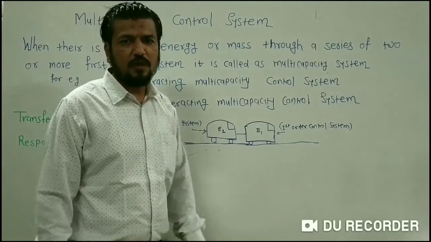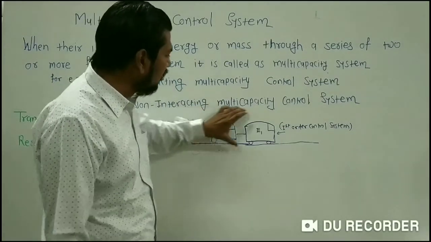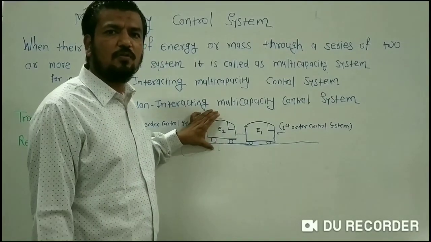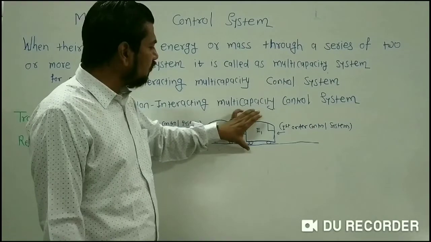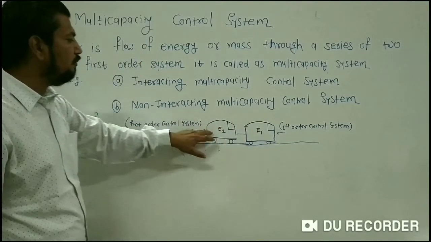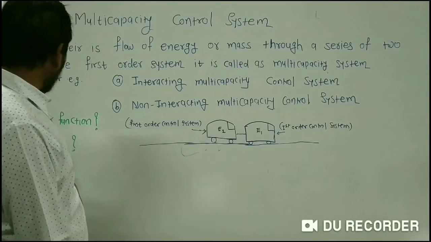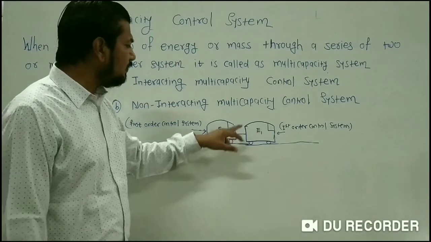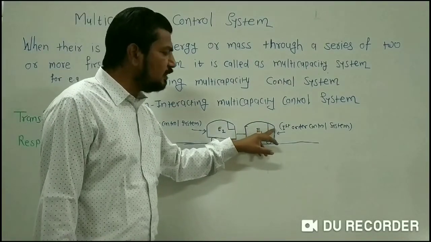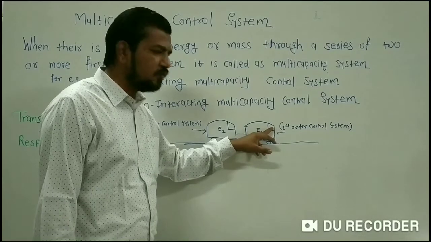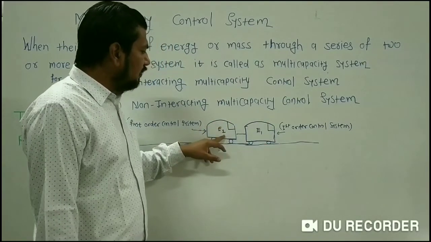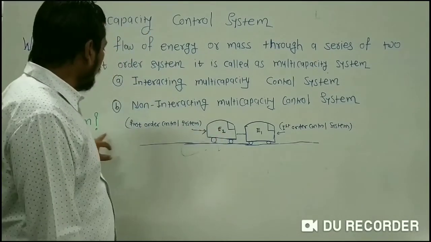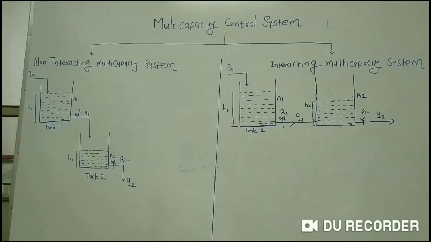So the very first question that will come into your mind is what is the overall transfer function of this particular system. We know that the transfer function of the first order control system is 1 upon 1 plus tau s. But here the question arises, what is the transfer function of this entire system, and another question is what is the response of this multi-capacity control system, or what will happen if I change the input of this engine, if I increase the speed of the engine, how the speed of engine number 2 will change. That will be called the overall response of these two multi-capacity control systems.